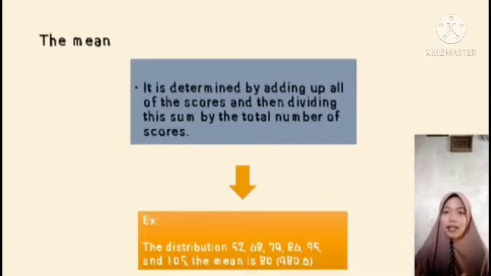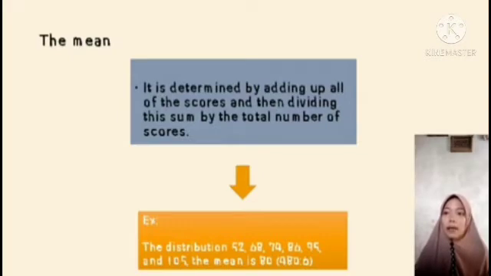Next, the last average is the mean. The mean is determined by adding up all of the scores and then dividing the sum by the total number of scores. Look at this example. The distribution is 52, 68, 74, 86, 95, and 105. Which one is the mean?